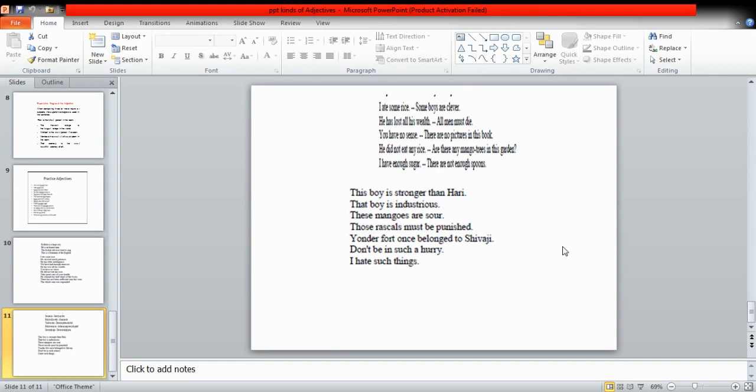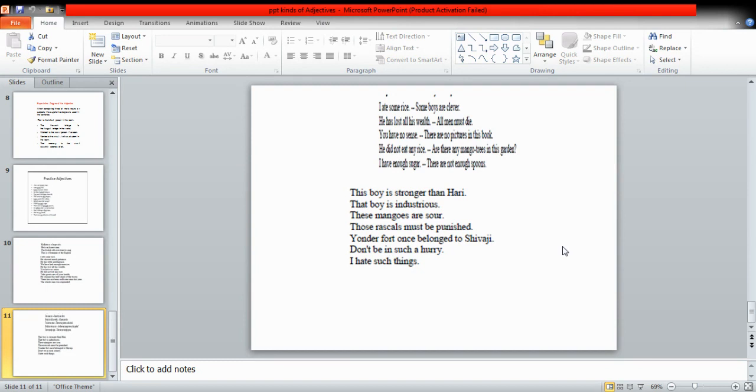This is how we have to differentiate them. This boy is stronger than Harry. In this sentence, we have two adjectives and we have to differentiate them. This will be demonstrative adjective, and stronger is comparative degree of adjective. That boy is industrious. That will be demonstrative adjective, and industrious will be qualitative, descriptive, or attributive adjective. These mangoes are sour. These will be demonstrative adjective, and sour will be again qualitative, descriptive, or attributive adjective.